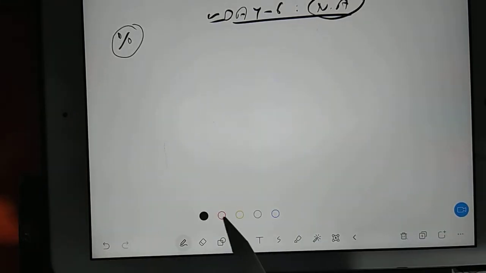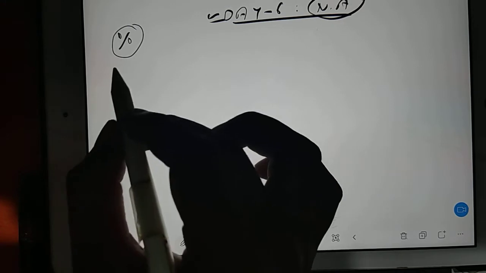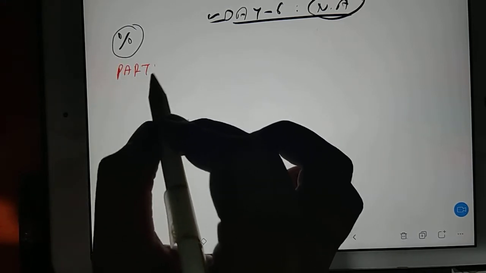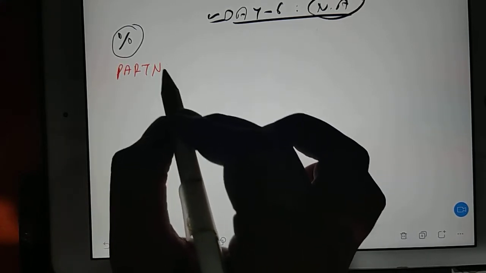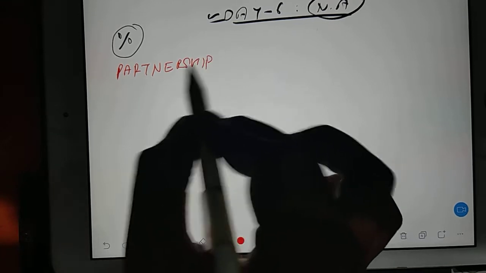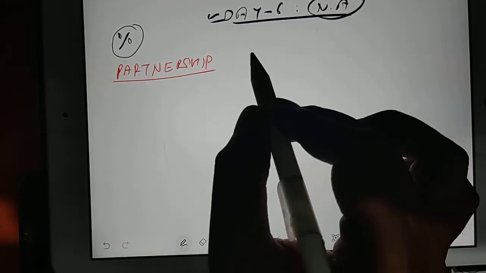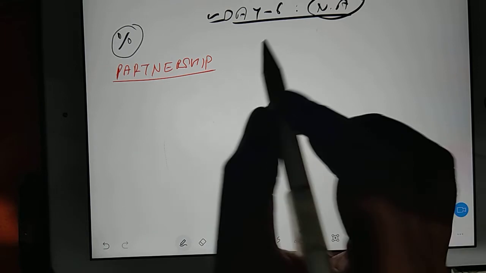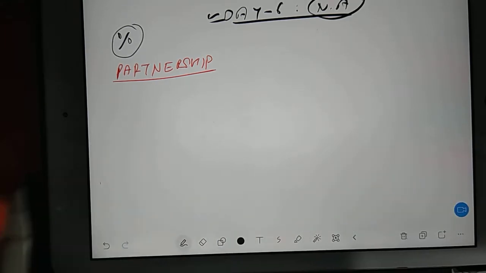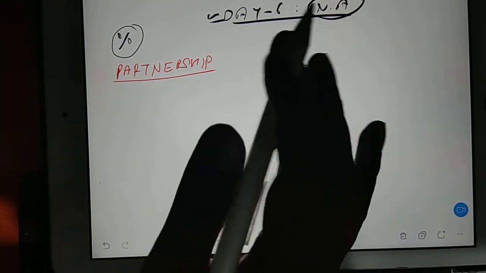So this is day 6 numerical ability. We are continuing percentage. Now our next topic is partnership. After partnership, we'll start a topic in this itself that is known as stocks and shares. They have asked questions from that portion. So actually what is called partnership?